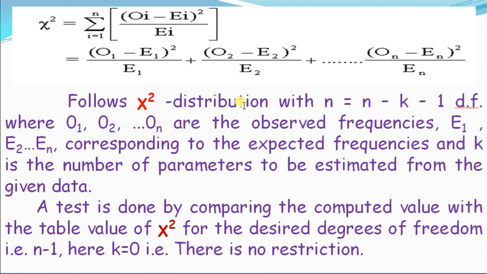It follows chi-square distribution with n minus k minus 1 degrees of freedom, where O1, O2, up to On are the observed frequencies and E1, E2, up to En are the corresponding expected frequencies, and k is the number of parameters to be estimated from the given data. The test is done by comparing the computed value with the table value of chi-square for the desired degrees of freedom. Here that is n minus 1, here k is 0, that is there is no restriction, so it is n minus 1.